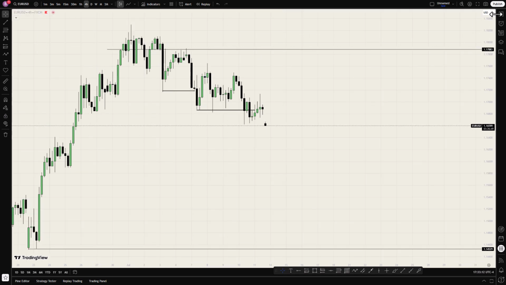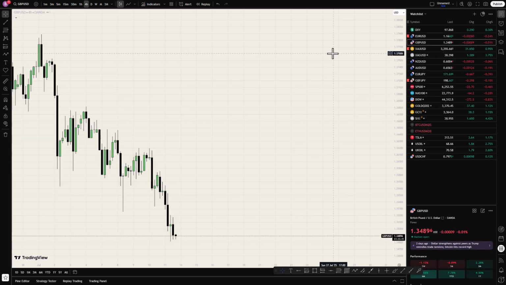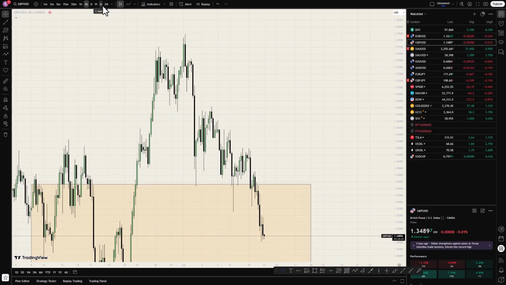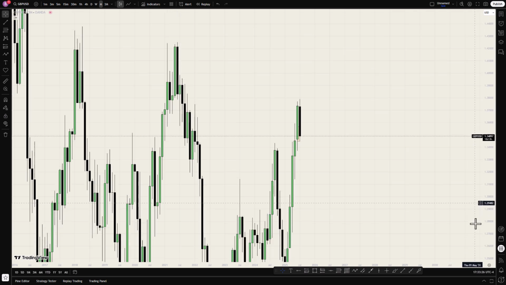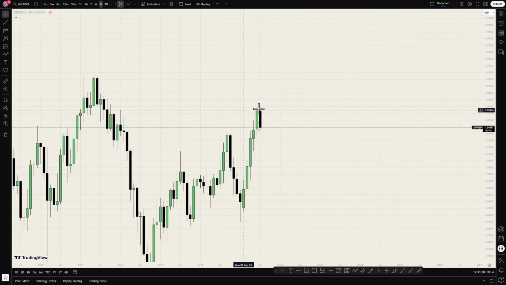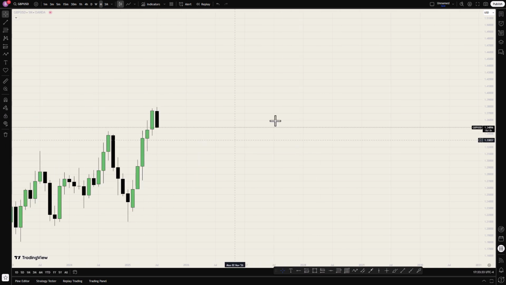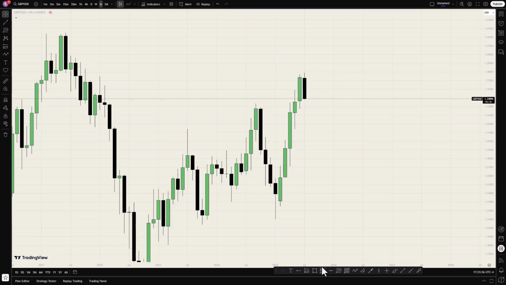Let's look at GBP USD. So for GBP USD, let's go to the monthly time frame. On the monthly time frame, it is the same thing. We see previous month high been taken and this fair value gap will be our target. Let me mark it out. So we have previous month high taken and we want to see price coming into this fair value gap.